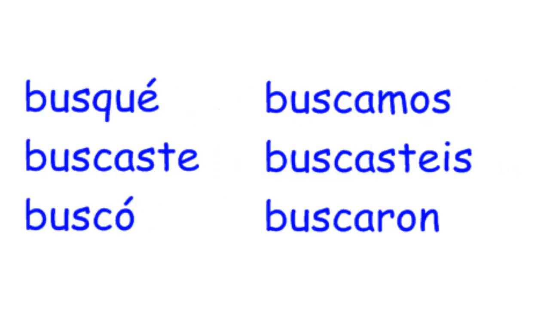Let's take the verb buscar. Normally it would be B-U-S-C-E, but if we leave it C-E, then that C takes on the sound like cero. So when a C comes before an E, it takes on an S or a Th sound instead of keeping the K that we normally hear. In order to maintain the K sound, we're going to change that C to a QU.